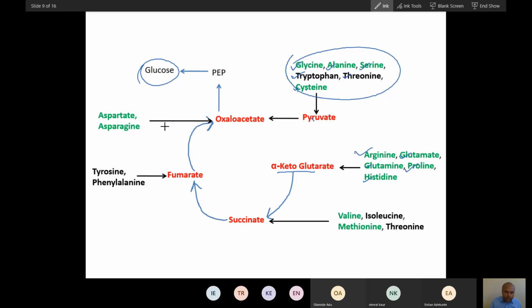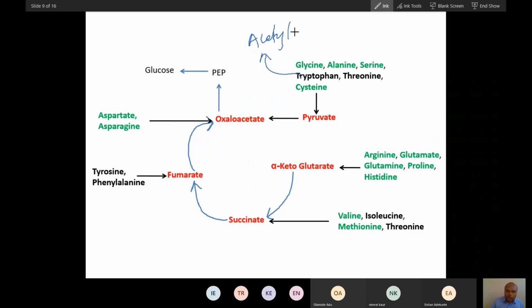And I have color coded this. So you can see all green colored amino acids are pure glucogenic. And these black colored are both glucogenic plus ketogenic. Ketogenic means they will produce acetyl coenzyme A, and this acetyl coenzyme A will convert into ketone body. I have already discussed ketone body synthesis.